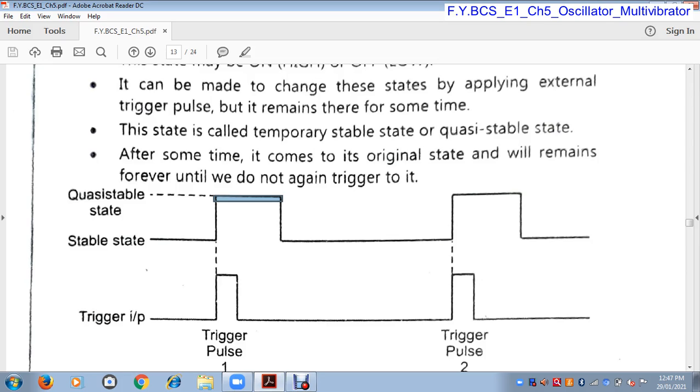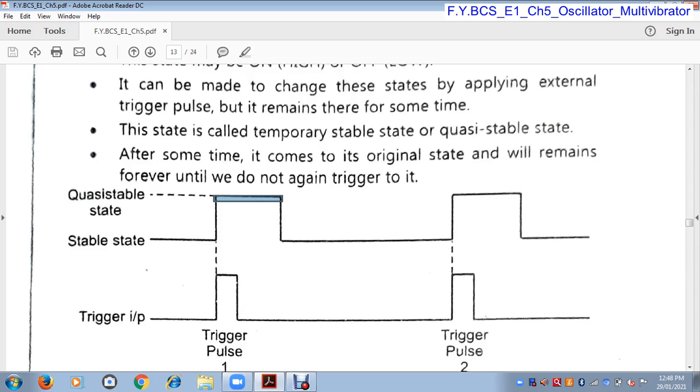Okay. After some time it comes to its original state and will remain there forever until we trigger it again. When its temporary state is over, it again comes to its stable state, and it will remain in the stable state forever until we apply the trigger pulse. When we apply the trigger pulse, again it comes to its temporary state, that means its quasi stable state, and again comes to a stable state.